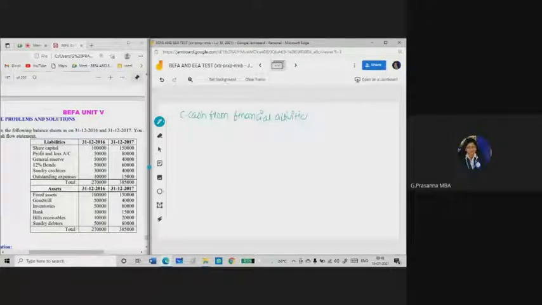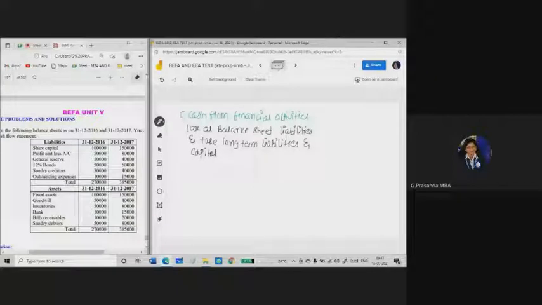So in this cash from financial activities, you need to look at the balance sheet, liability side, and take long-term liabilities and capital. Either it may be equity share capital or preference share capital.